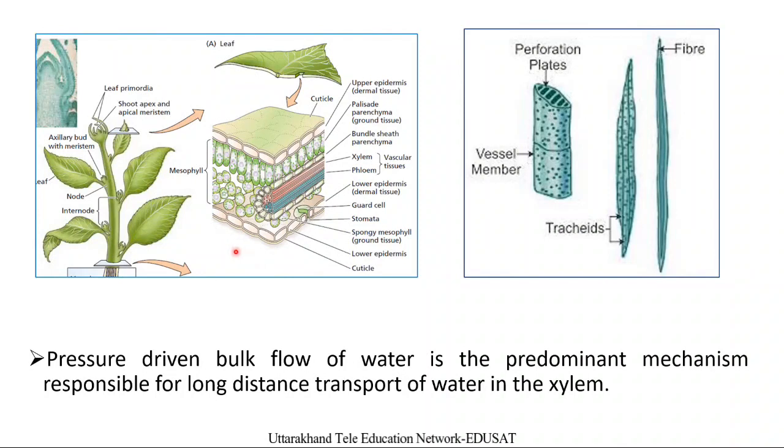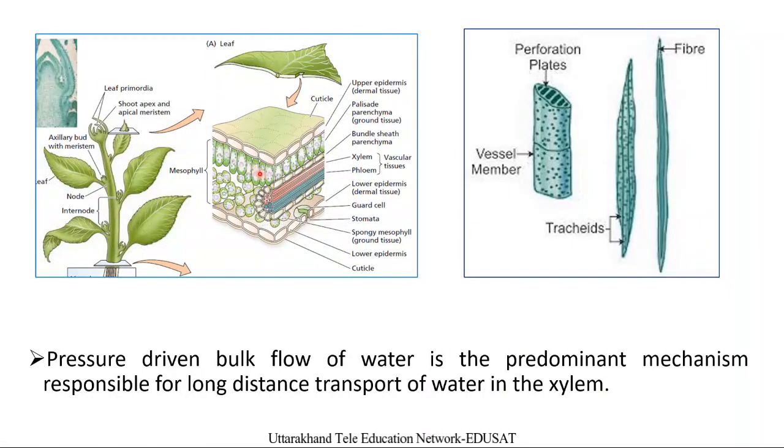There must be a force acting, and that force is generated in the leaves of the plants. How is this force generated? At the time of transpiration, water is lost by the aerial part of the leaves, particularly the mesophyll cells, and these mesophyll cells lose their water and then absorb water from the nearby cells. These nearby cells again absorb water from their nearby cells, and simultaneously one cell absorbs water from its nearest cell.